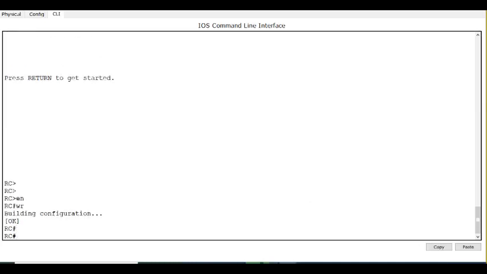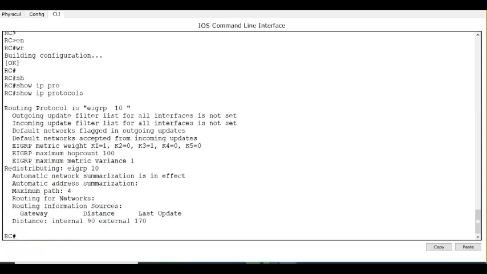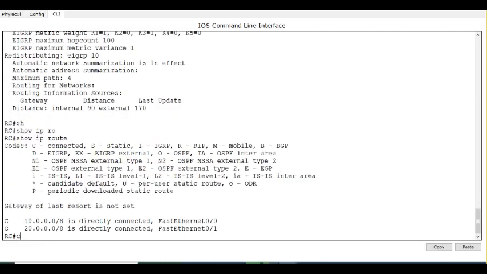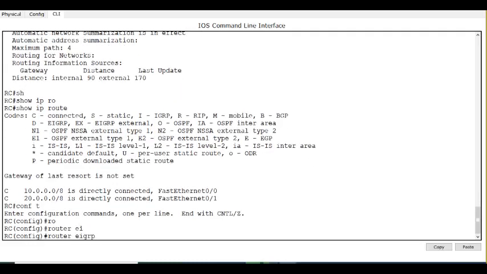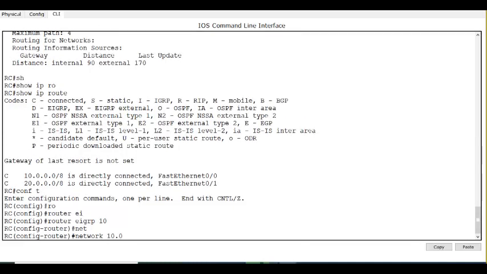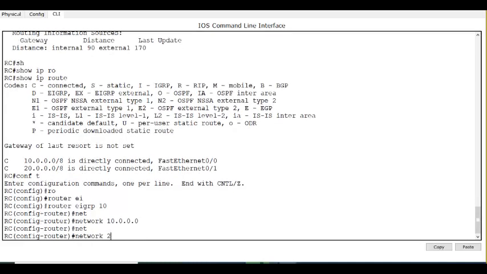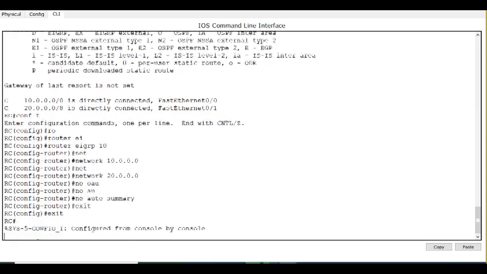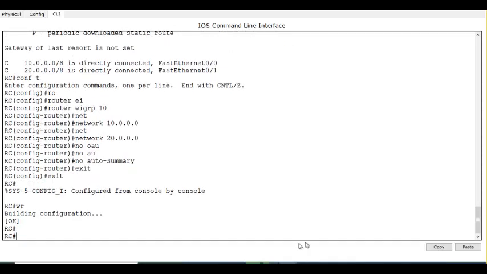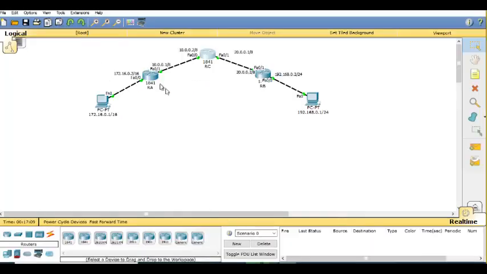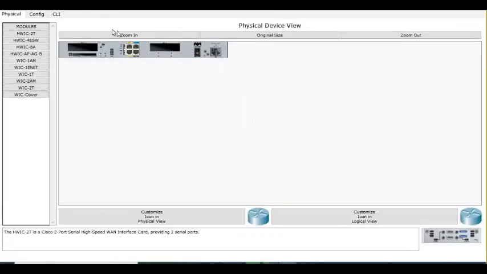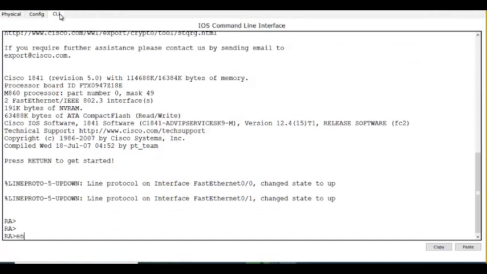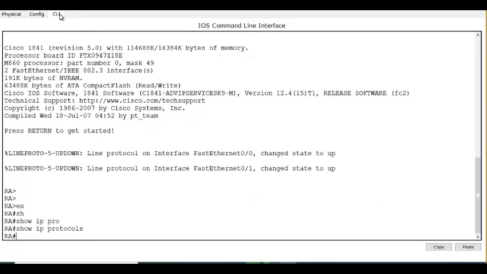RC is already enabled. Show IP protocol, but I did not enable any network. So let me add some networks. Show IP route. These are the two networks. Router EIGRP 10, network 10, network 20, no auto-summary. Let me check the other routers. Here also no protocol.